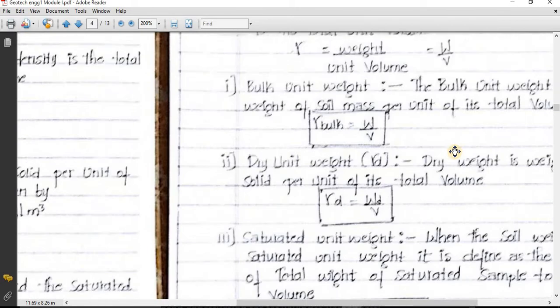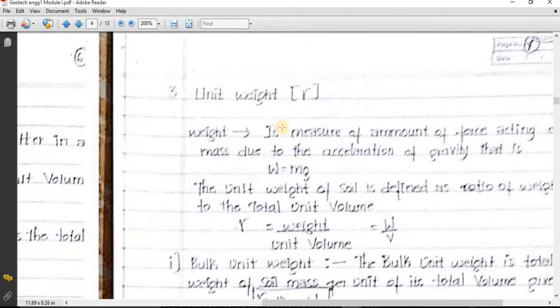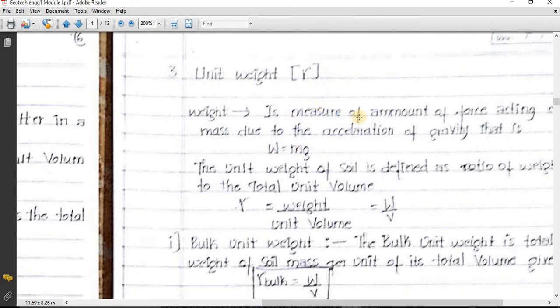Next terminology is unit weight. There is a basic difference between density and unit weight. Density means mass divided by volume. Unit weight means weight divided by volume. I hope you know the difference between mass and weight. Weight is equal to mass into g. So W is equal to M into g.